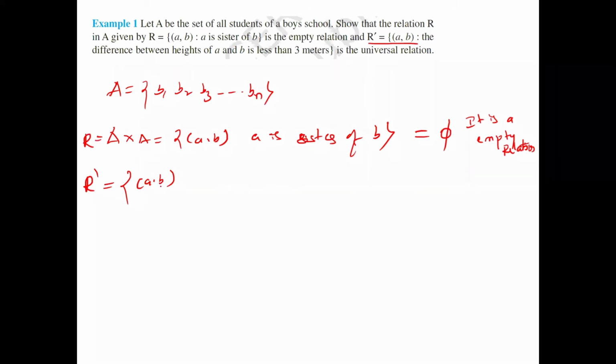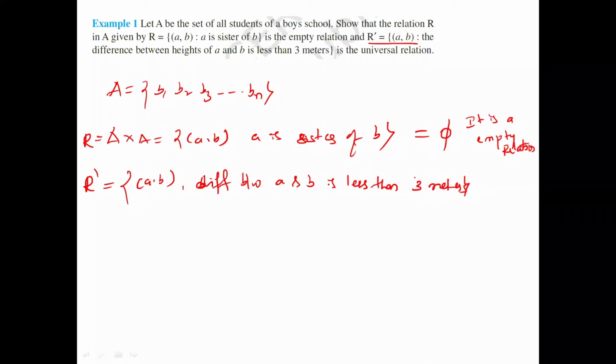Second one is (a, b), whatever R dash (a, b), and the difference between the heights of a and b is less than 3 meters. Okay. So now see this one, we call it the inverse relation. Yes or not? Yes. The difference between a and b is 3 meters means how many meters?